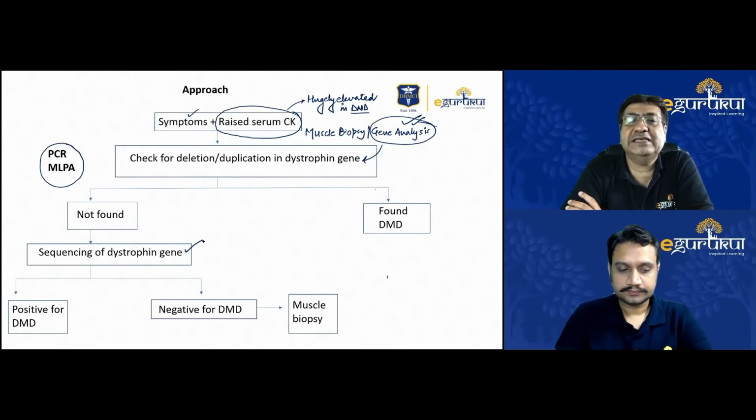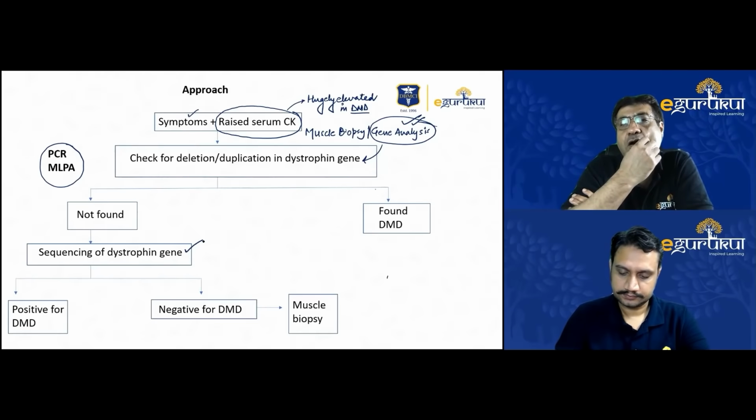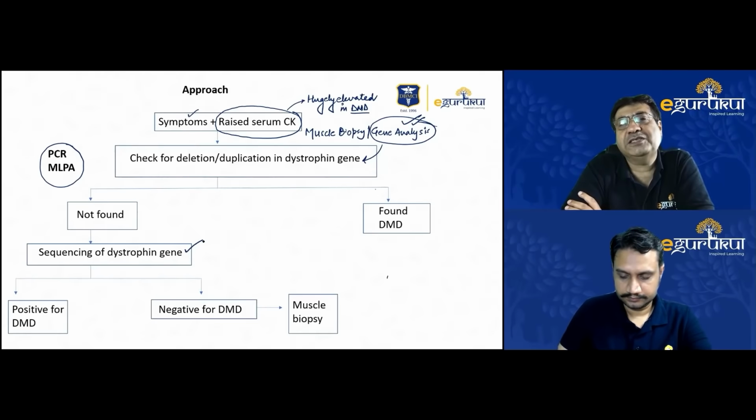In those cases where the sequencing also is negative, they go in for a muscle biopsy. And in muscle biopsy, by immunocytochemistry staining, you can look for this dystrophin protein. In cases of DMD, this dystrophin protein is almost absent or is significantly depleted, while in Becker's dystrophy, there is patchy dystrophin. So it is not as significantly depleted as in cases of DMD.